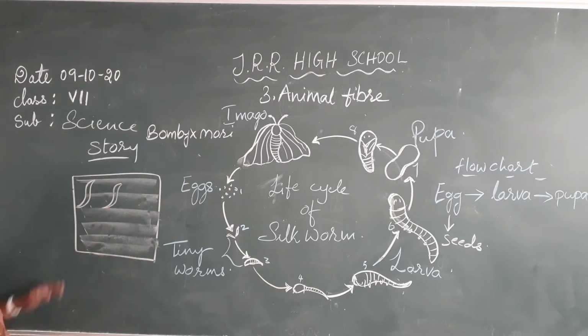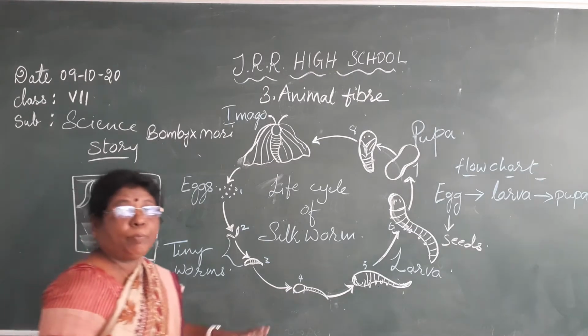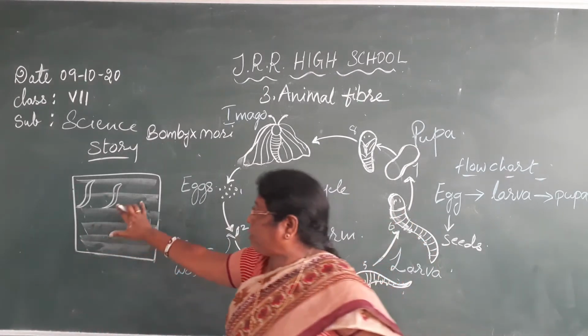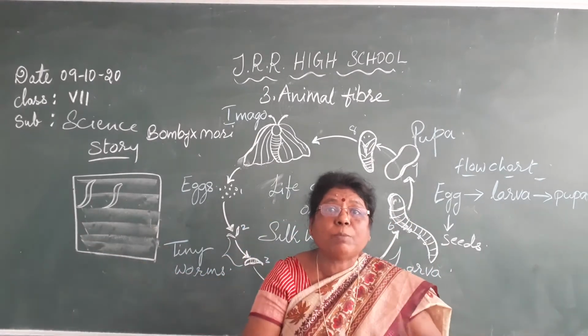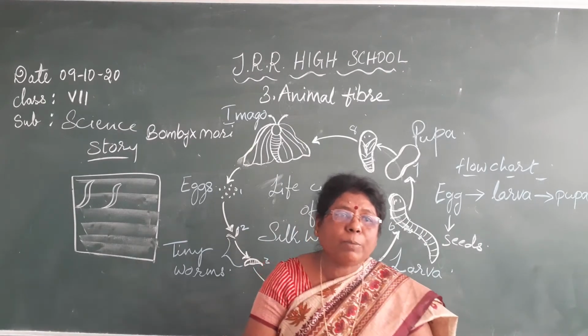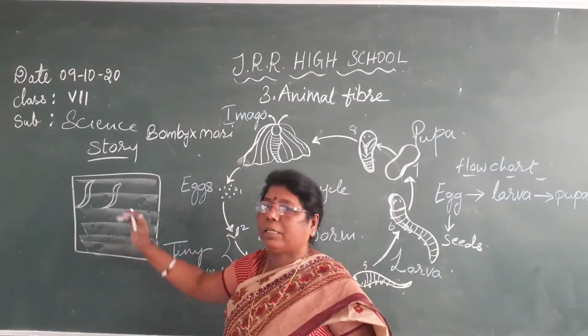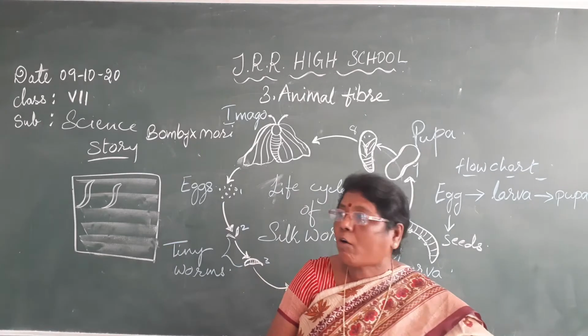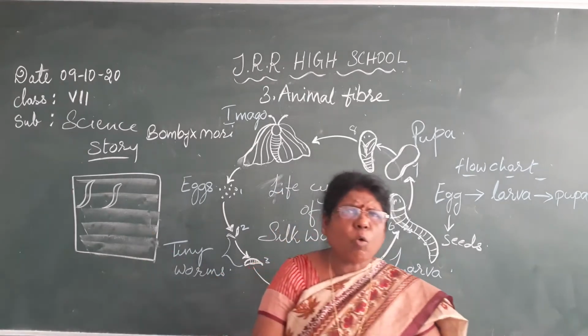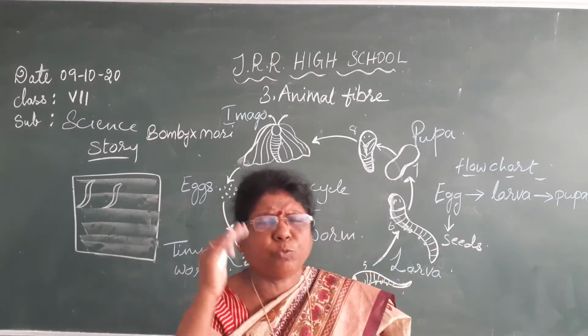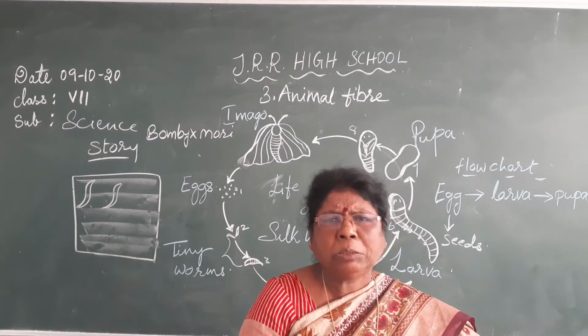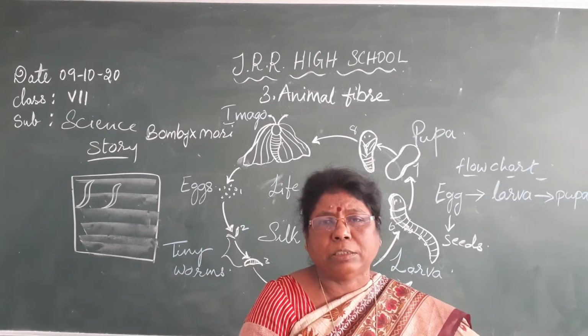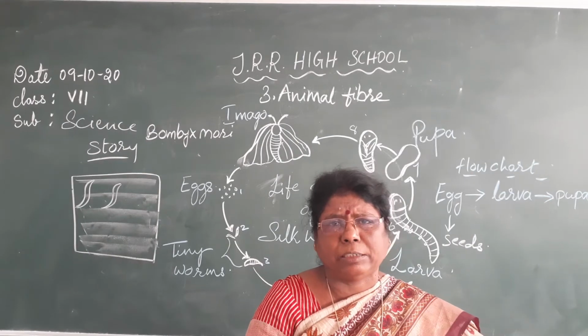Before transferring, they first cover the full cage with chopped mulberry leaves. The chopped mulberry leaves they keep here in the cage. Now they allow the worms to grow. So what happened here? Day and night, the whole day and night, the worms eat.